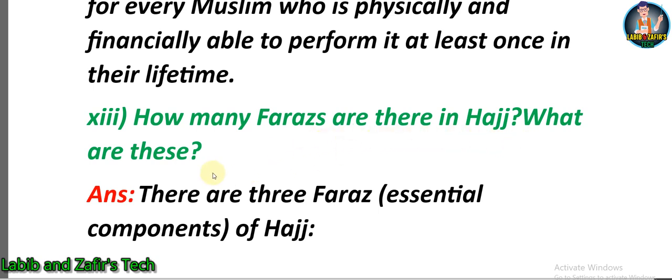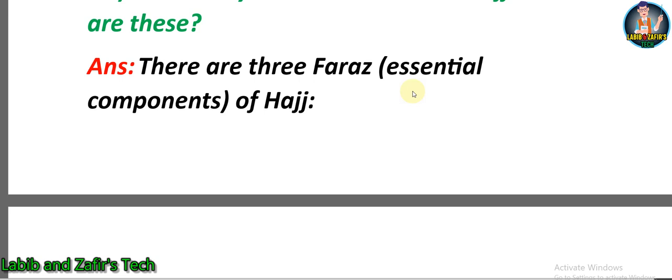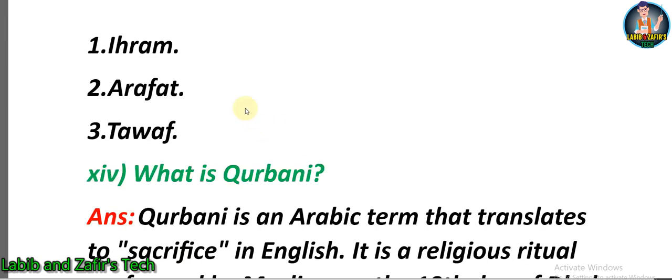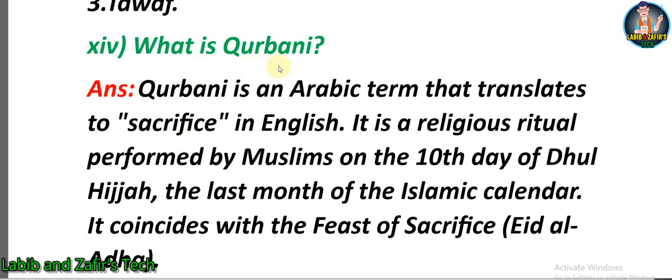How many furz are there in Hajj? Answer: there are 3 furz, essential components of Hajj. Number 1, Ihram. Number 2, Arafat. Number 3, Tawaf.